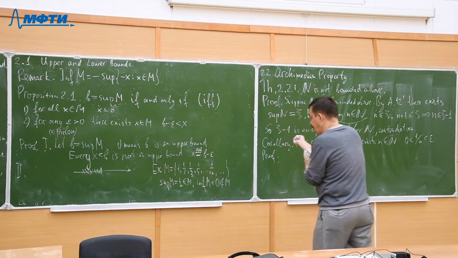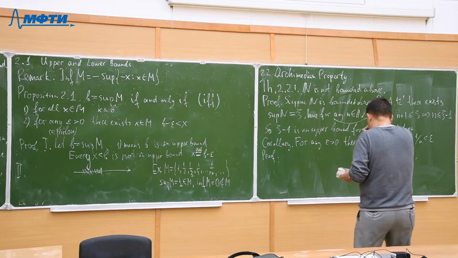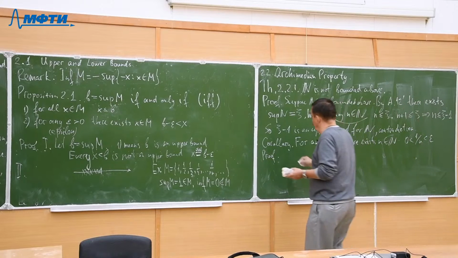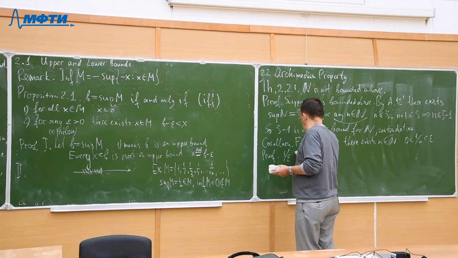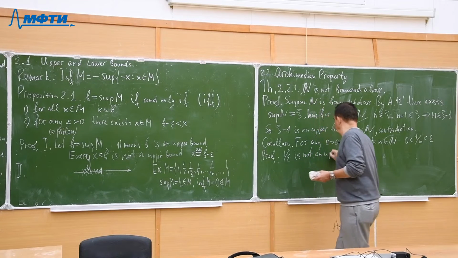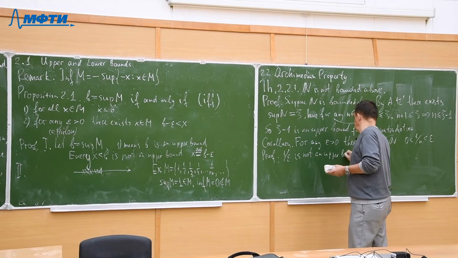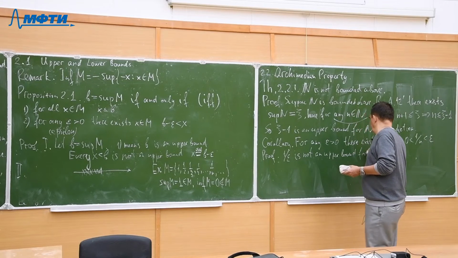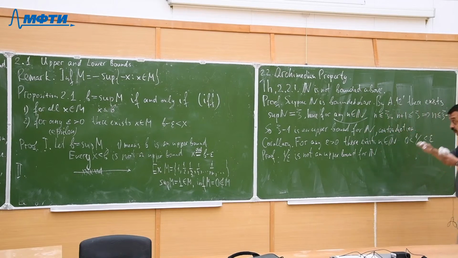So 1 over epsilon is not an upper bound for N, because there are no upper bounds for N at all.